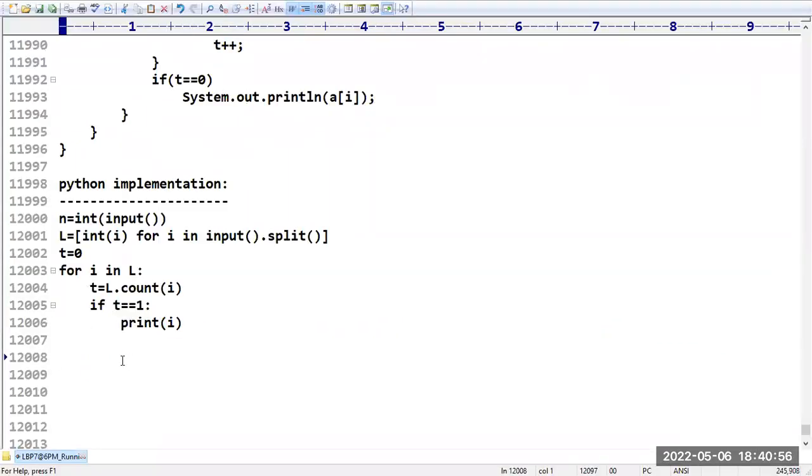So this is how you can implement this program. Please confirm. Do you have any doubts up to this?